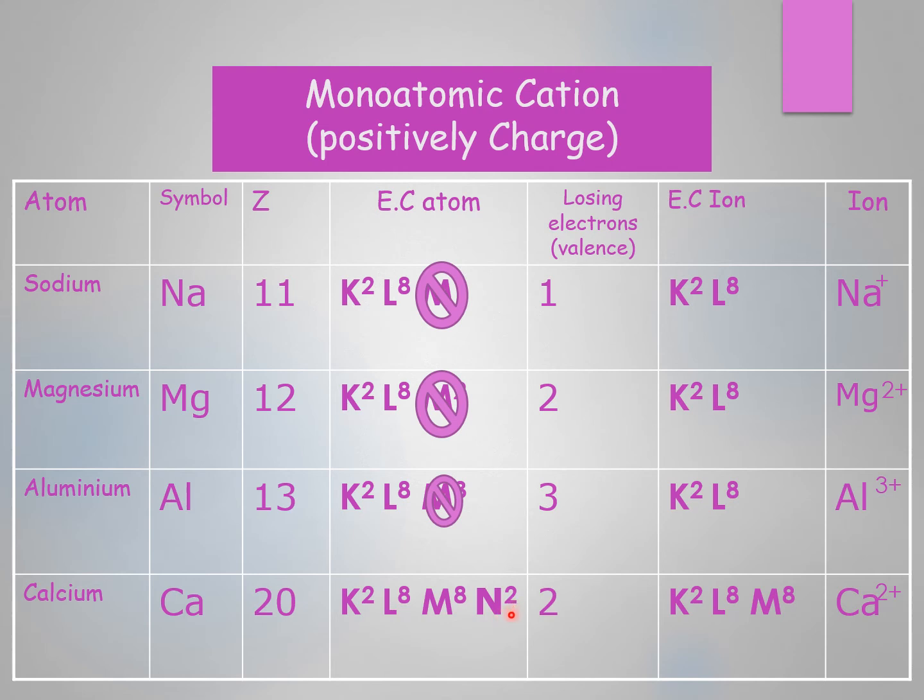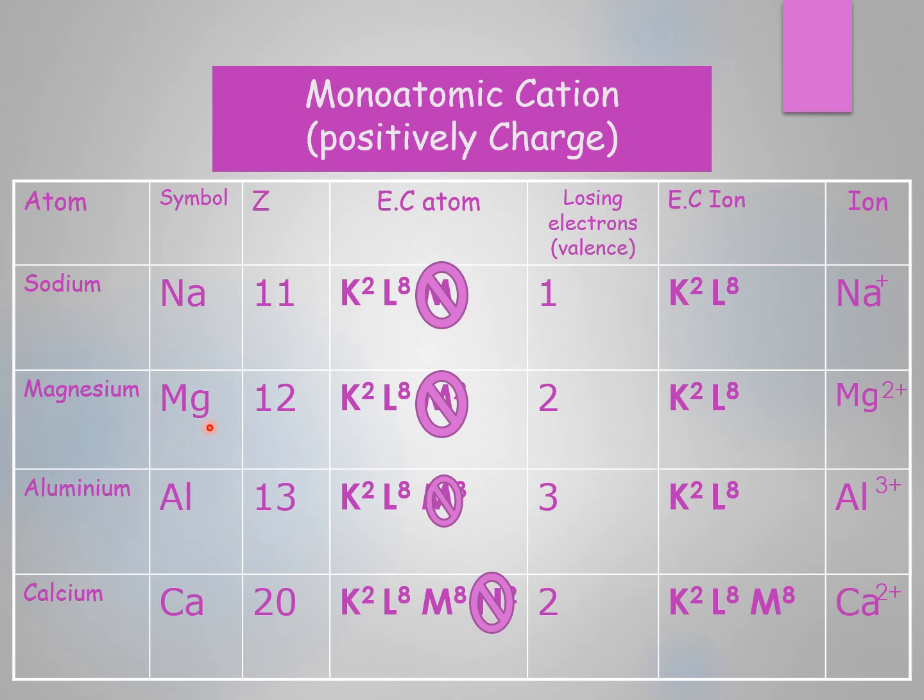So here, the calcium atom tends to lose 2 electrons to become a stable ion, to become Ca2+ of electronic configuration K2L8M8. So here, as a conclusion, I can say sodium has a tendency to lose 1 electron to be sodium ion Na+, to achieve its octet rule, to become as neon atom.